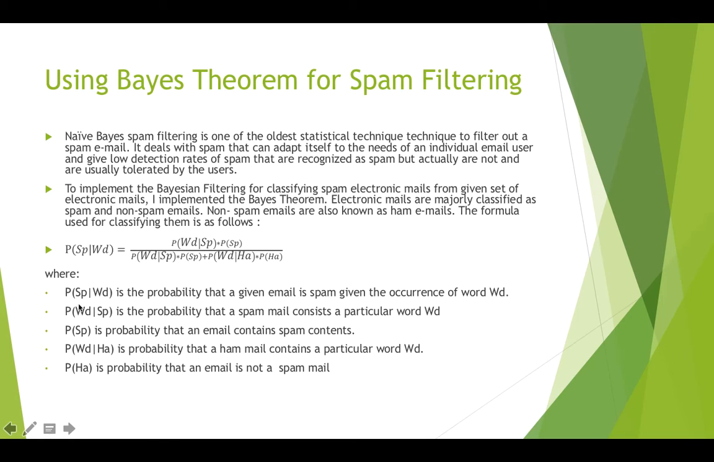In the above formula, P of SP given WD is the probability that a given email is spam given the occurrence of word WD. P of WD given SP is the probability that a spam email contains a particular word WD. P of SP is the probability that an email contains spam content. P of WD given HA is the probability that a ham email contains a particular word WD. P of HA is the probability that an email is not a spam mail. This formula has been used in this project to calculate probabilities of words in the training and testing dataset.